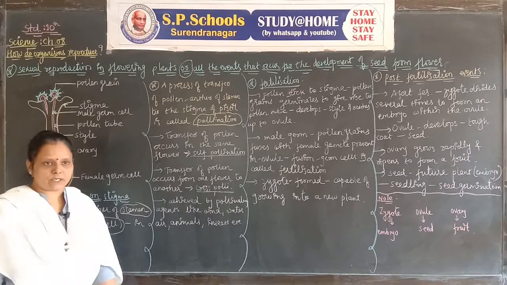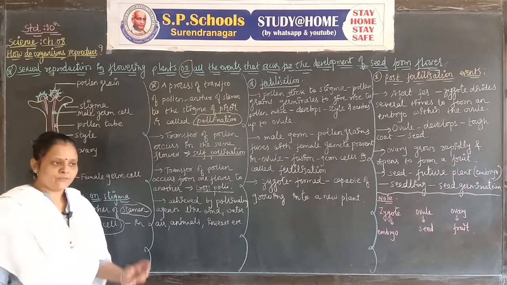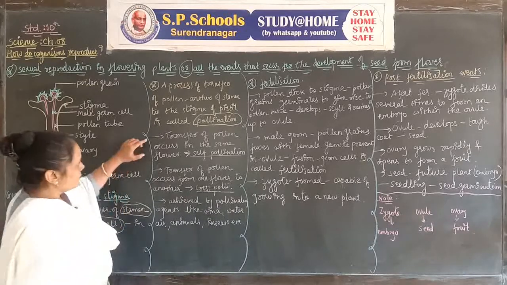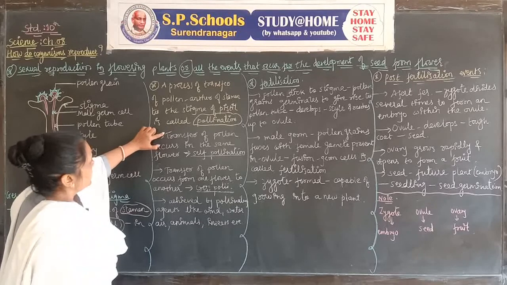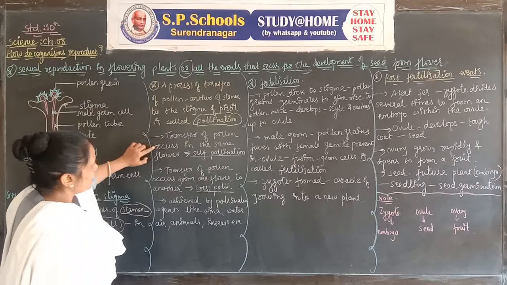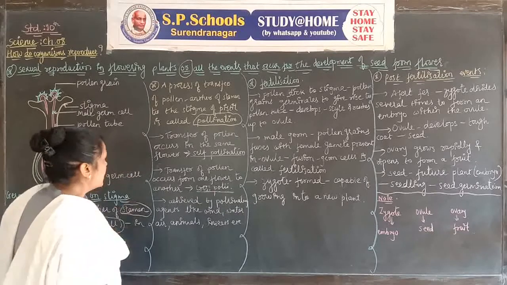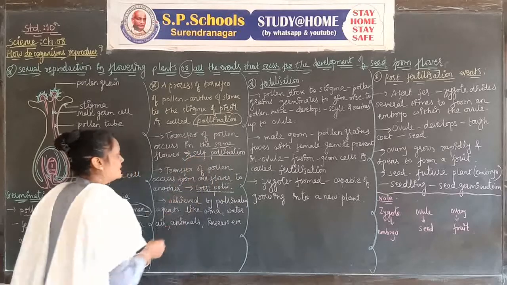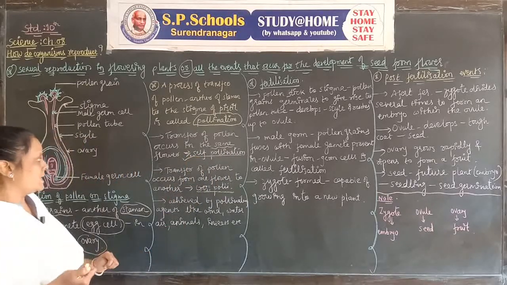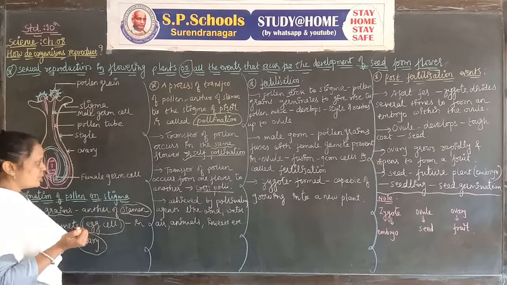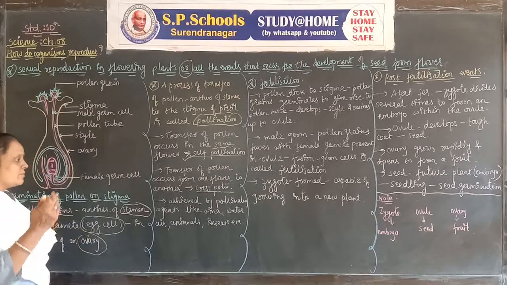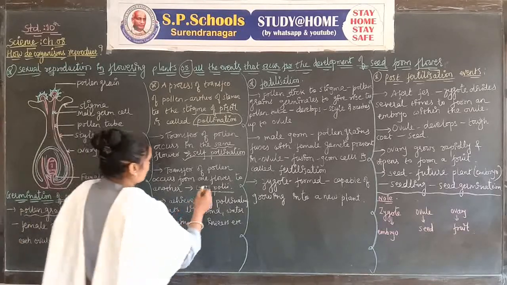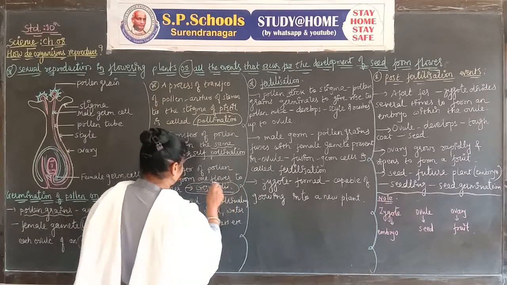According to unisexual flowers and bisexual flowers, two types of pollination can occur. If the transfer of pollen occurs in the same flower, it is called self-pollination. But in case the transfer of pollen occurs from one flower to another, it is called cross-pollination.